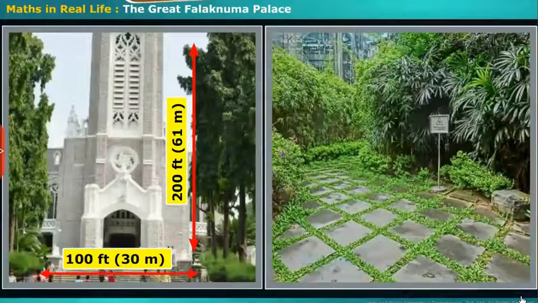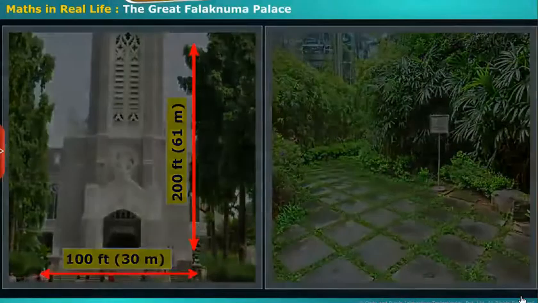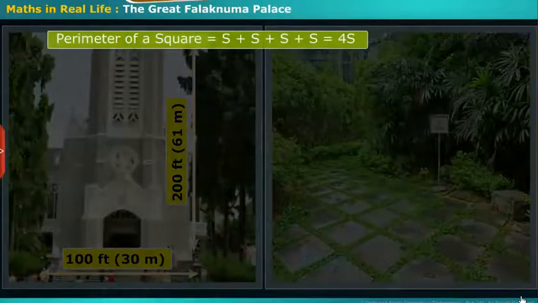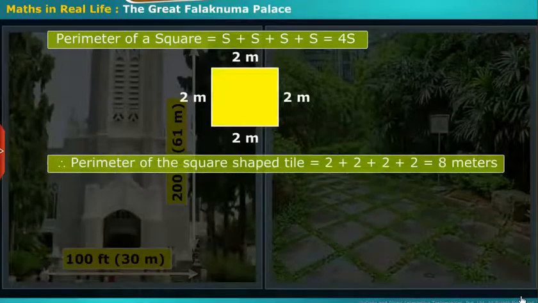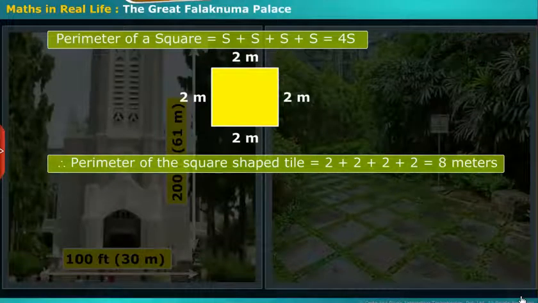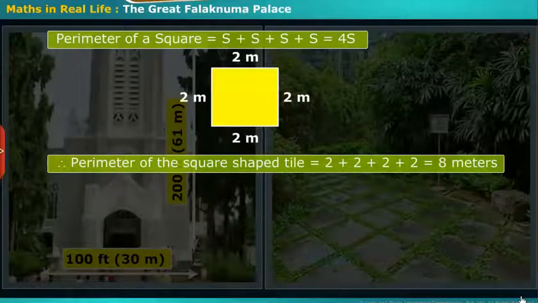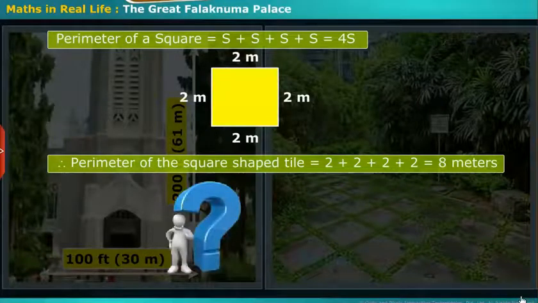To answer this, we should be aware of the formula of the perimeter, which is the sum of all the sides of the square. Therefore, perimeter of the square-shaped tile is equal to 2 plus 2 plus 2 plus 2, that is equal to 8 meters. But will the same formula apply for the rectangle also?